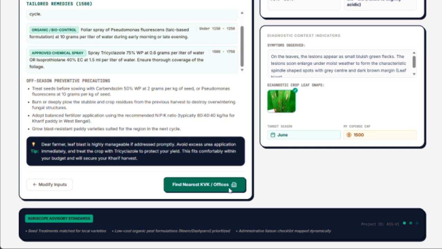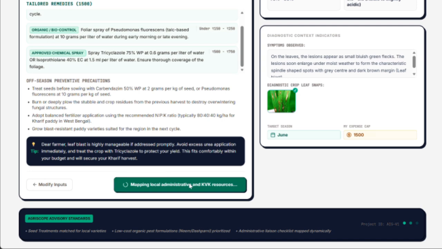Instead, the final output provides a structured, actionable checklist of required land and identity documents, directly guiding the farmer to a physical consultation at the nearest local public administration office or KVK center. The human expert always remains the final authority.